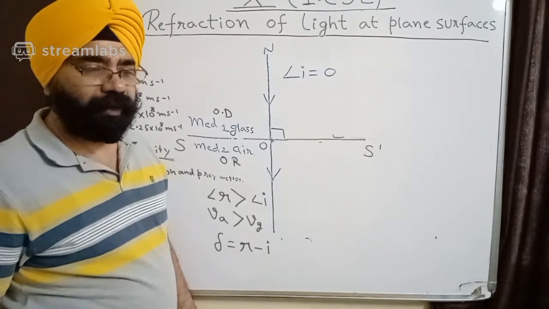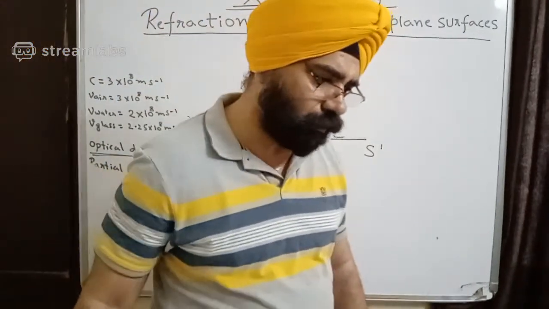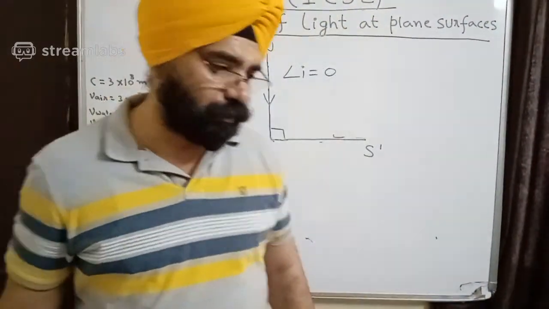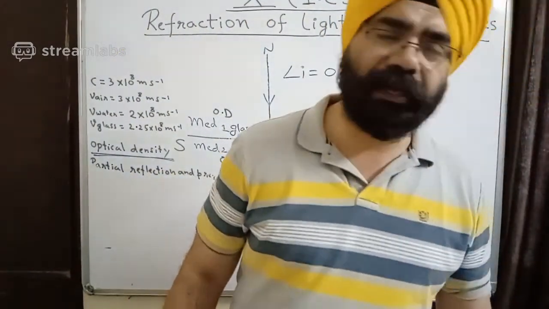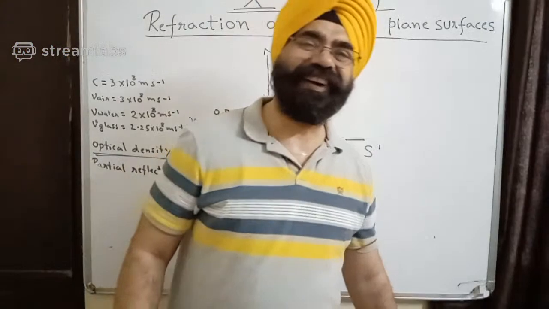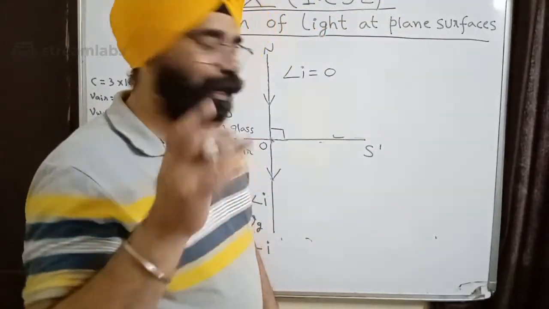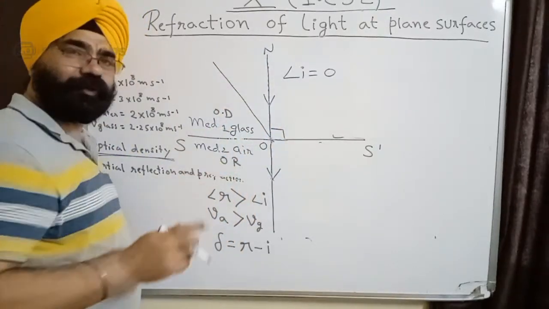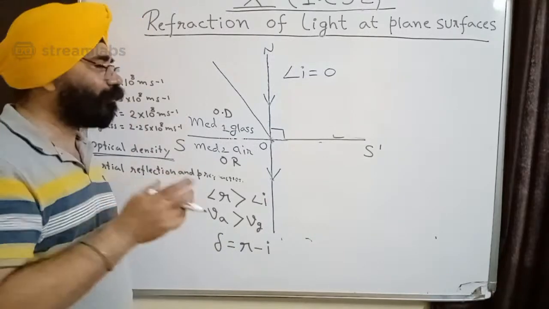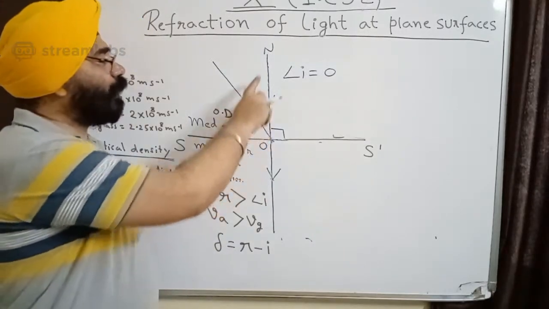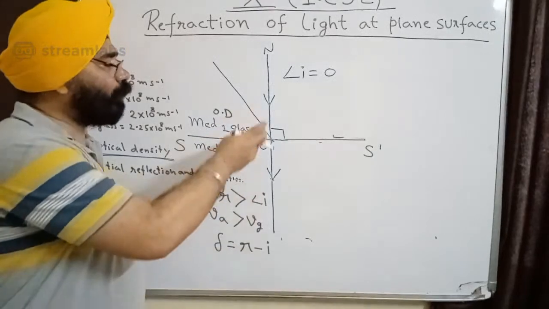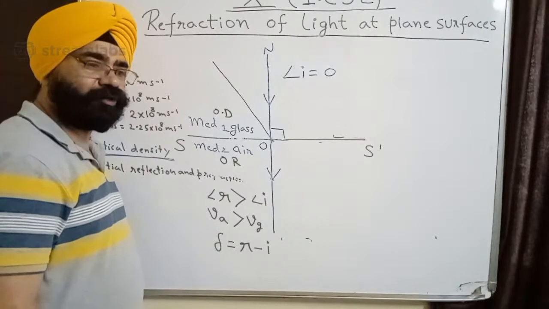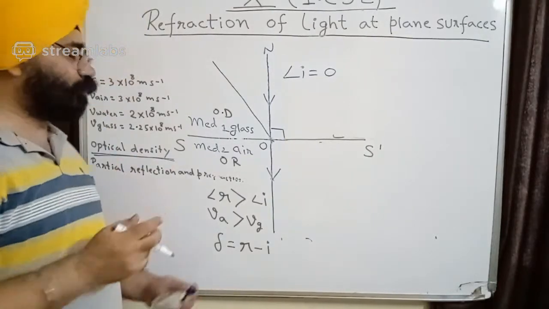So what do I mean by obliquely? Waiting, come on girls, quick. What does obliquely mean? Waiting for your answer. There comes Shingarika says not 90 degree. Not 90 degree to the surface. Obliquely means it is inclined to the normal. So Shingarika says not 90 degree, we'll give it. It comes at an angle. When the angle is 0, then it is normal to the surface. It has to be oblique, which means it has to come at some angle to the surface. It should not come perpendicular to the surface. Only then it takes place.